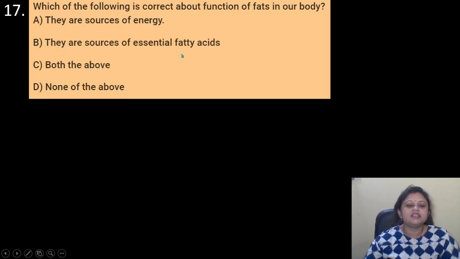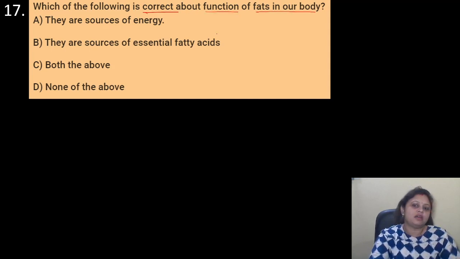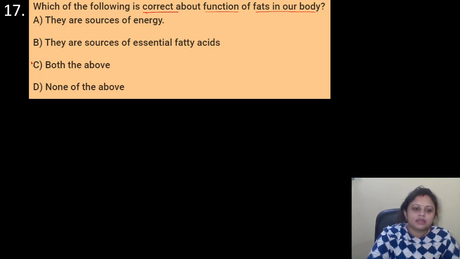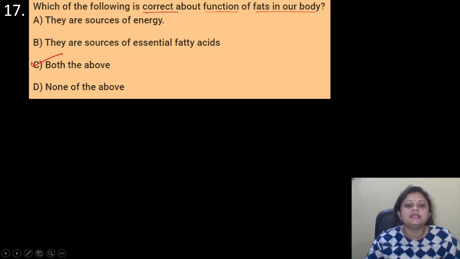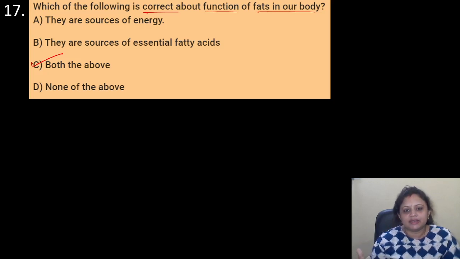Coming to the next question, which of the following is correct about the function of fats in our body? Options are A. They are sources of energy, B. They are sources of essential fatty acids, C. Both the above, D. None of the above. So here the correct answer is option C, that is both the above. They are the sources of energy, okay, and they are also the sources of essential fatty acids which are required in our body, and our body cannot synthesize those fatty acids.